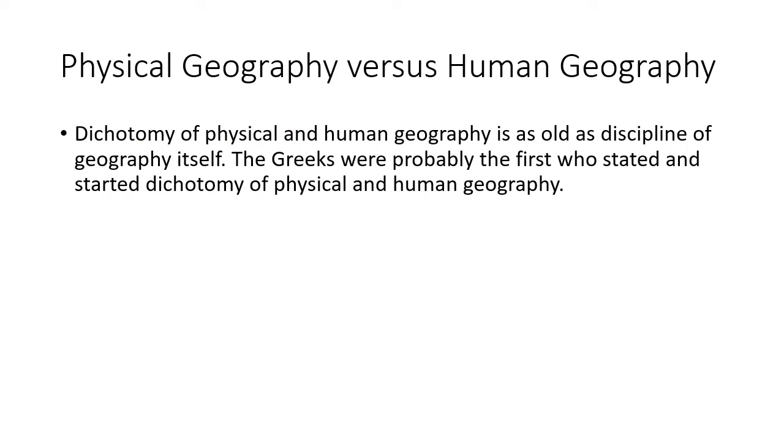The second important dichotomy, or dualism, in the field of geography is physical geography versus human geography. The dichotomy of physical and human geography is as old as the discipline of geography itself. It's a very ancient one. The Greeks were probably the first who started the dichotomy of physical versus human geography. Okay, this is the first step. Geography is bifurcated into two parts, physical and human geography.